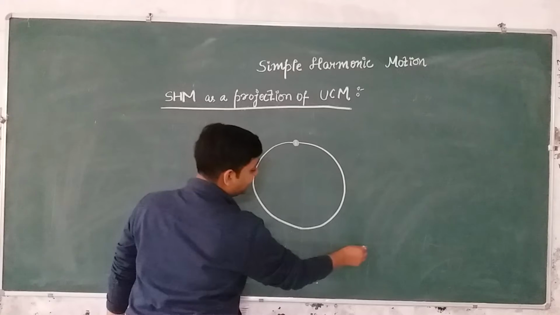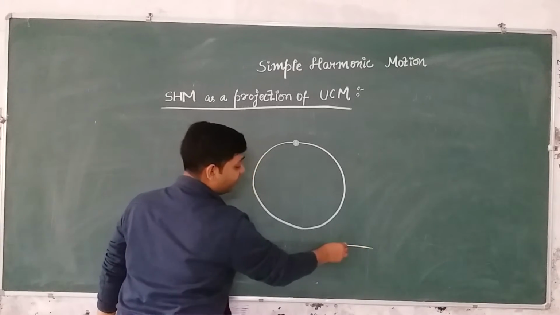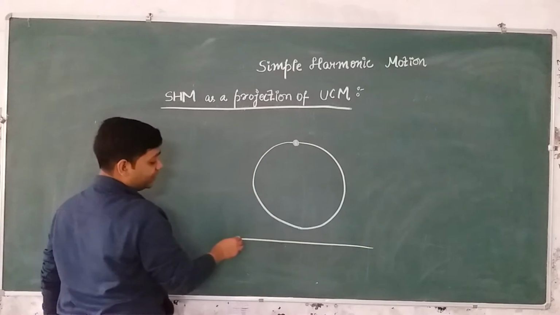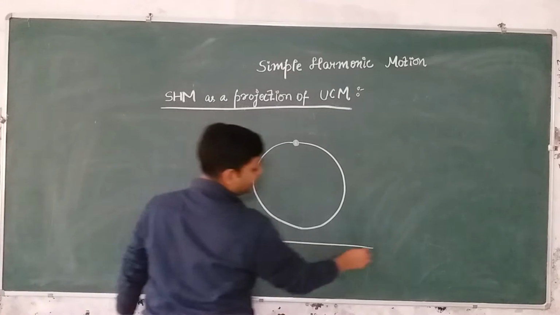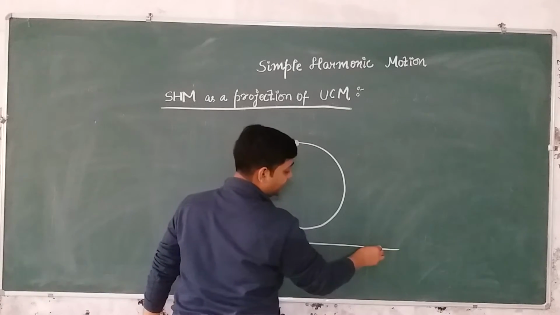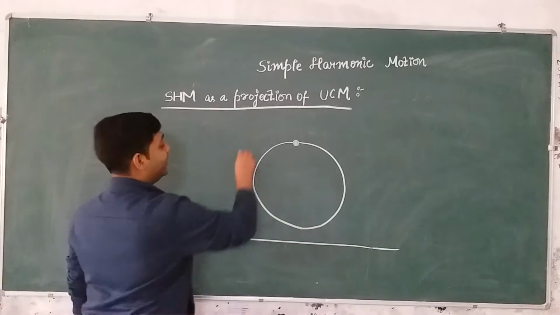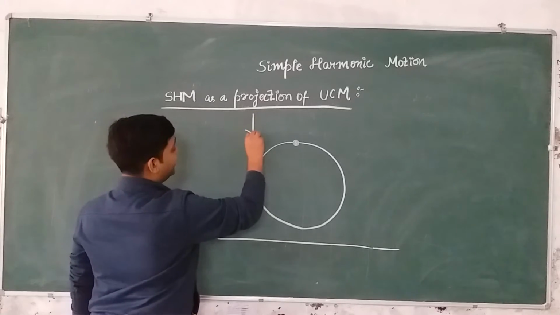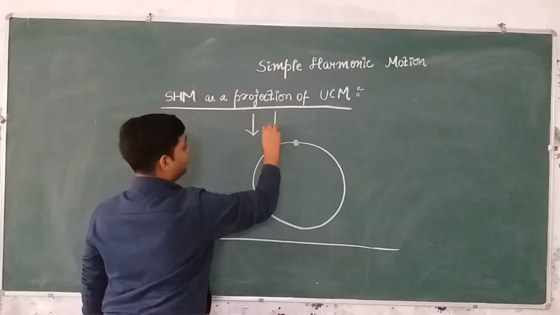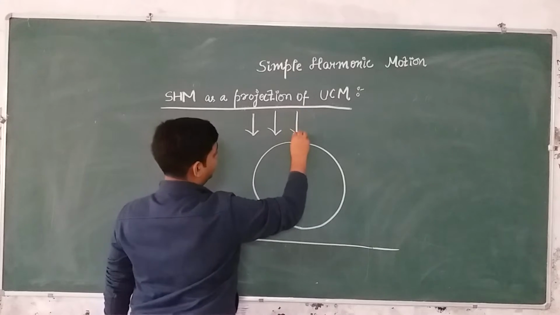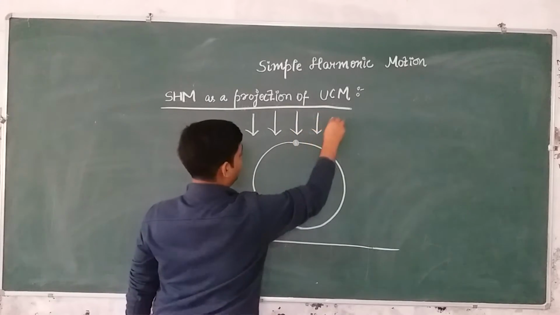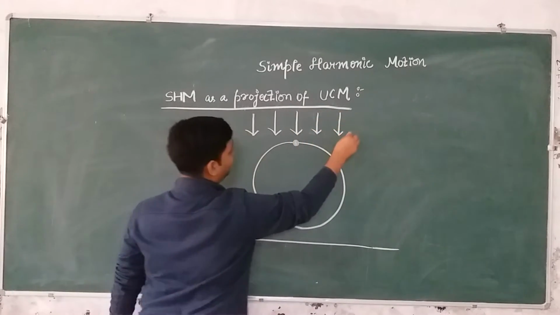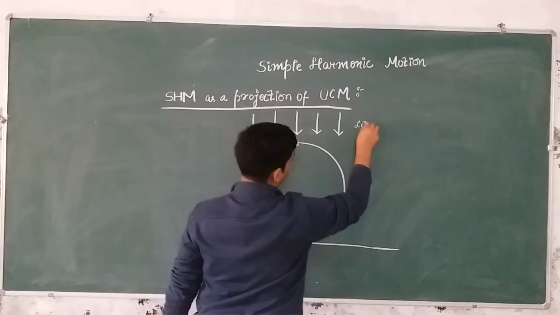Now let's say there is a screen which is placed below this circular path like this. There is one screen placed below this circular path, and let's say we are making the light fall from above like this. So this is light falling vertically downwards.